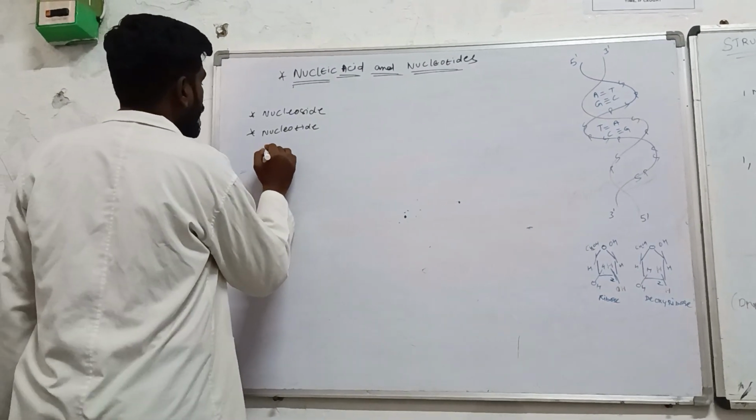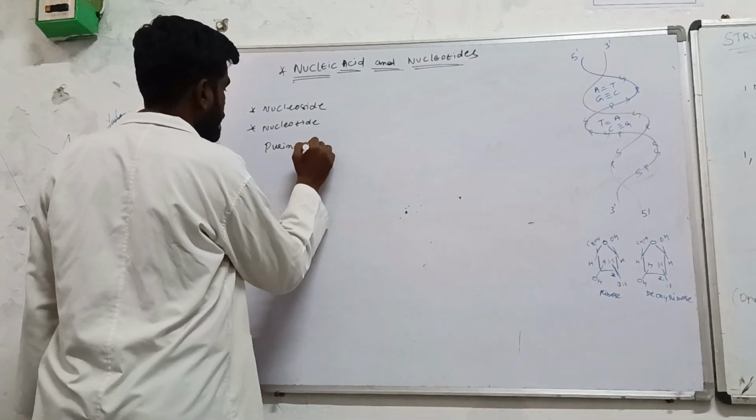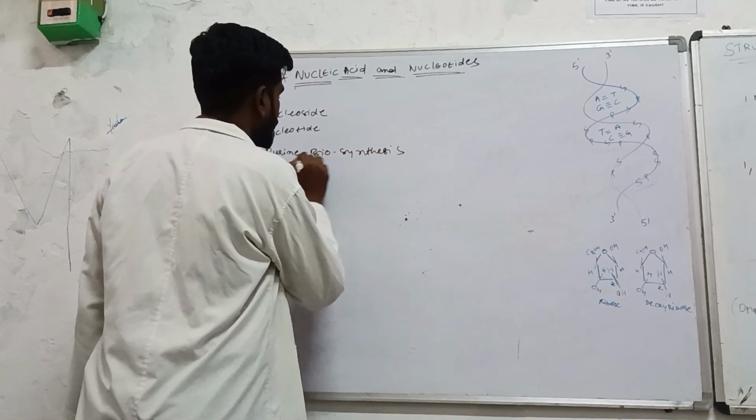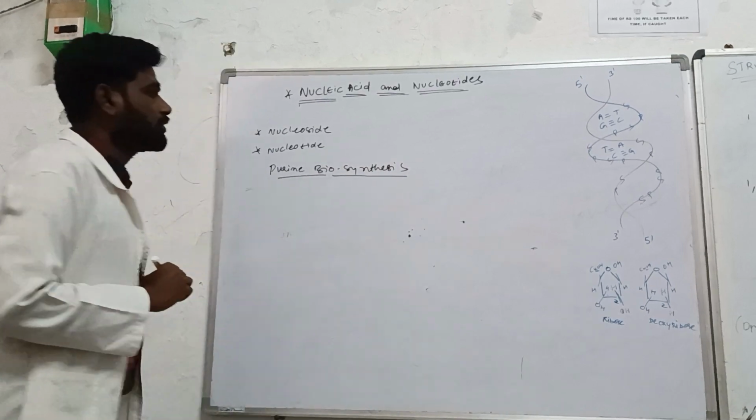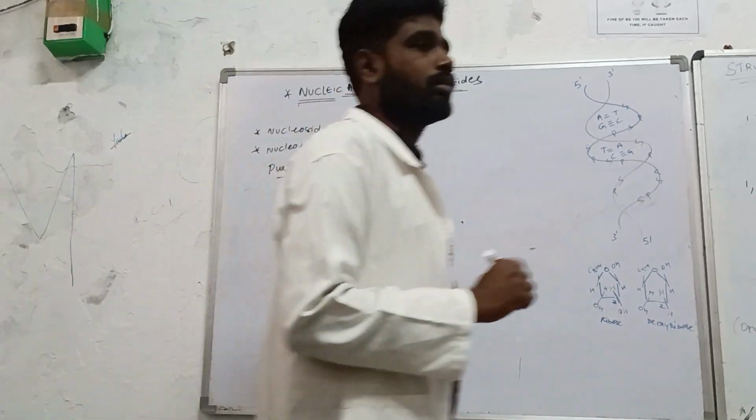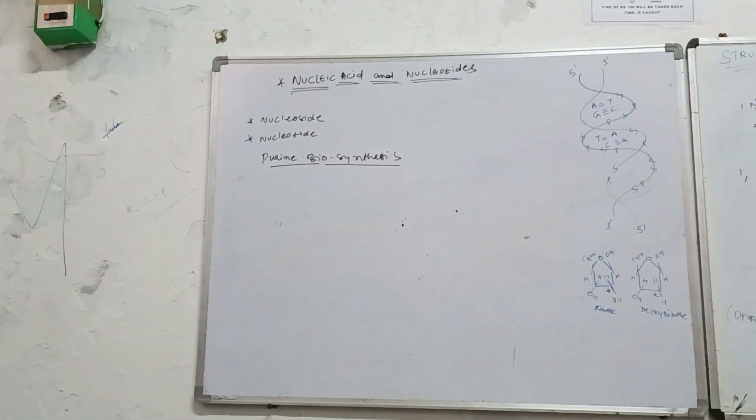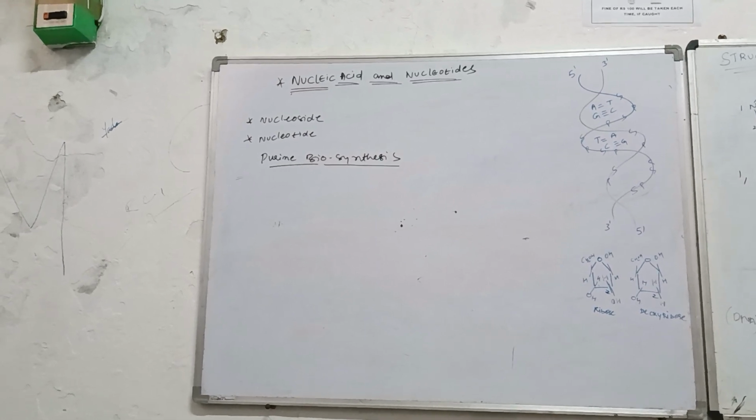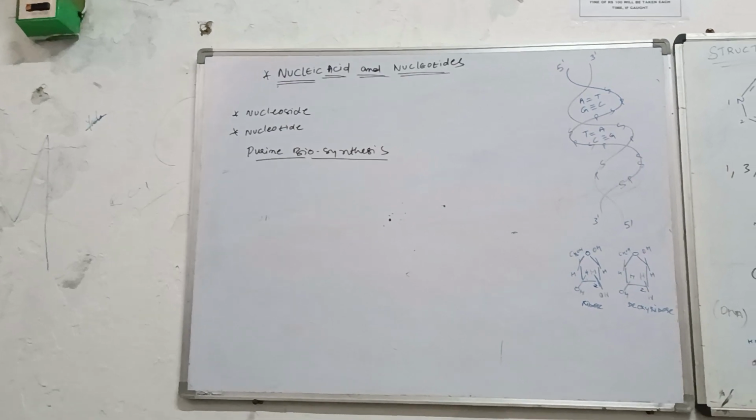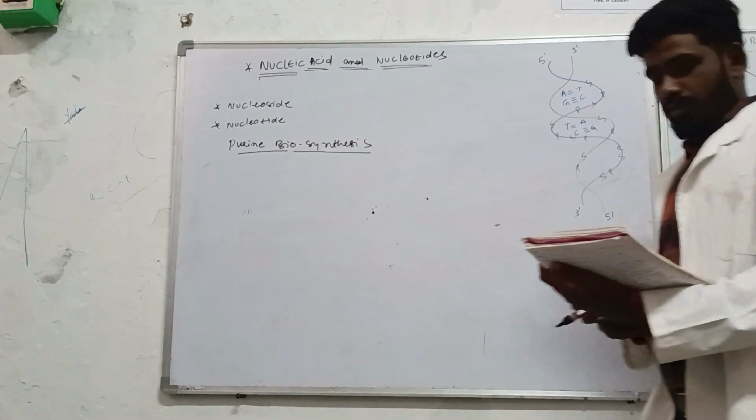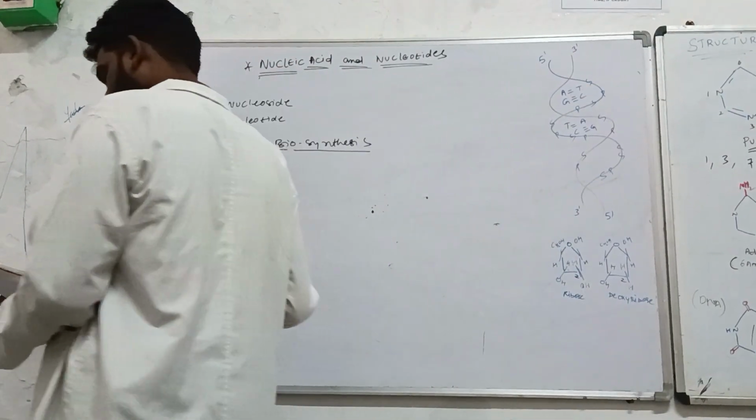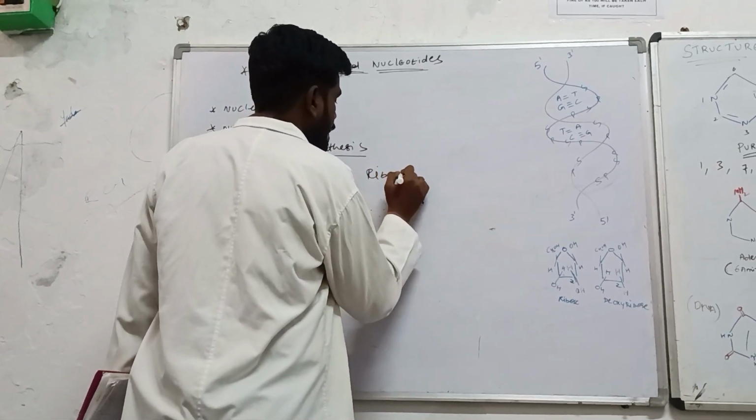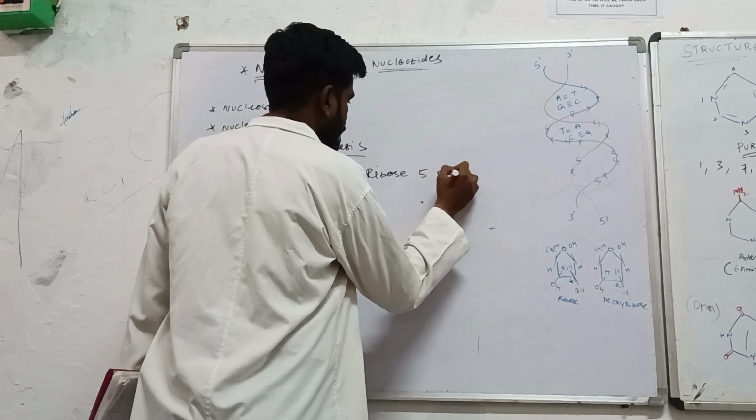Now, if you look at the purine biosynthesis, that means the formation of purine in your own body. Purine biosynthesis has not been asked in the examination, but in order to have a clear view, we will discuss it. Now, it should be the ribose 5-phosphate.